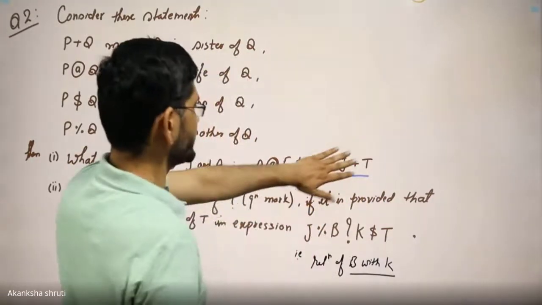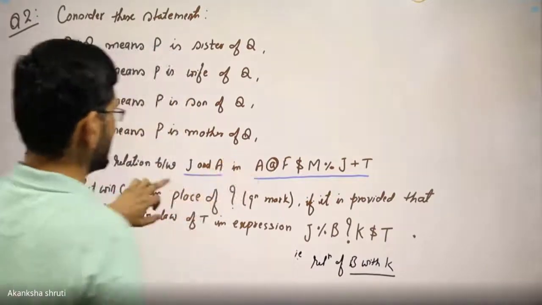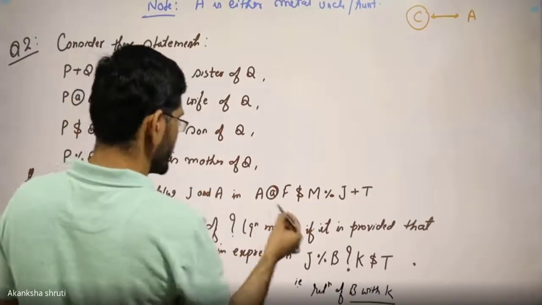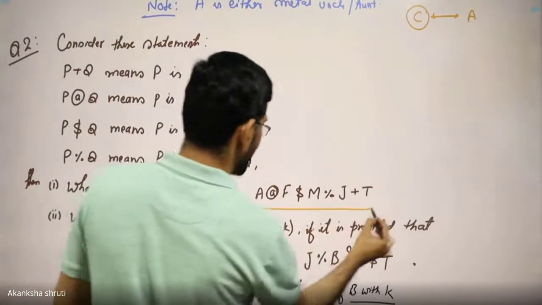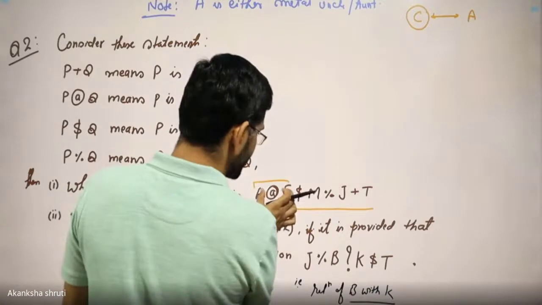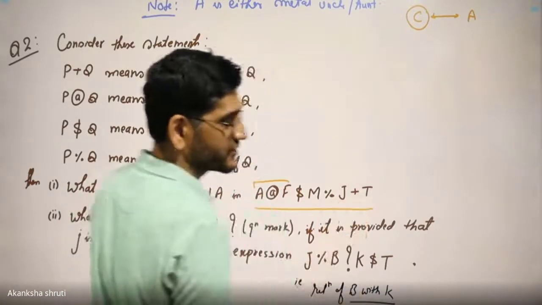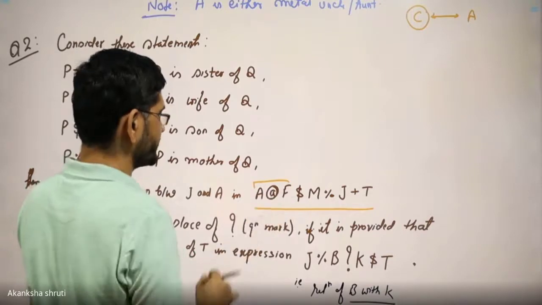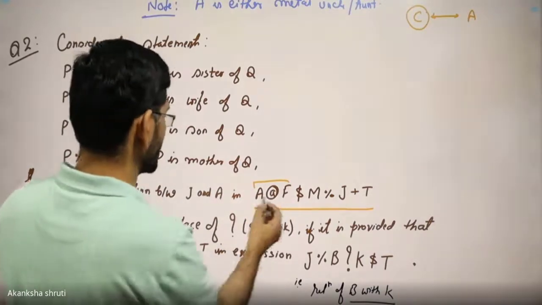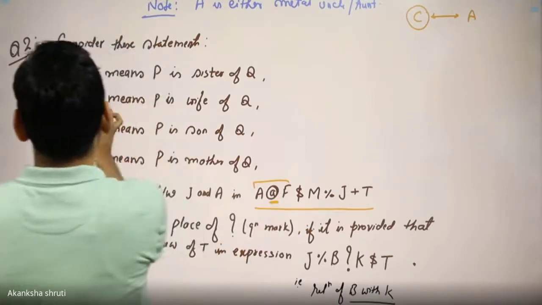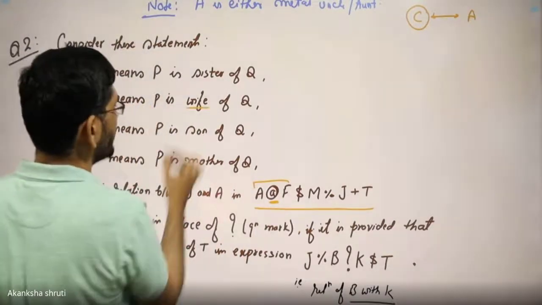So we need to first draw the family tree for this one. Let us draw it. For drawing the family tree, we have to take it part-wise. You may start either from the left hand or from the right hand. Let us first draw A at the rate of F. What will be the relation? Find what this at the rate denotes. At the rate denotes wife.